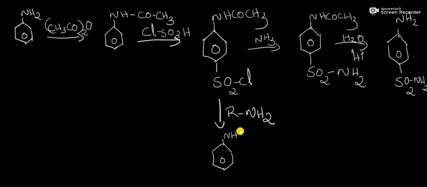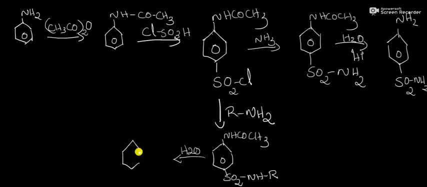That is the structure C6H4 NHCOCH3 SO2NHR. This is our acylated sulfa drug, which on hydrolysis by acid will be converted into our sulfa drug. That is C6H4 NH2 SO2NHR. That is our sulfa drug.